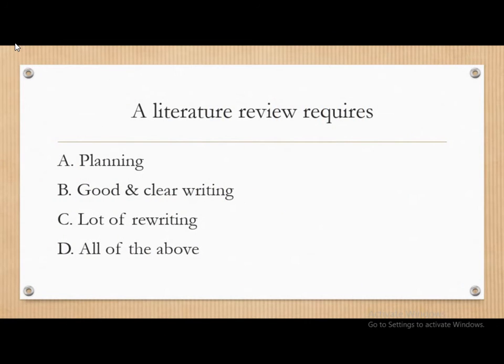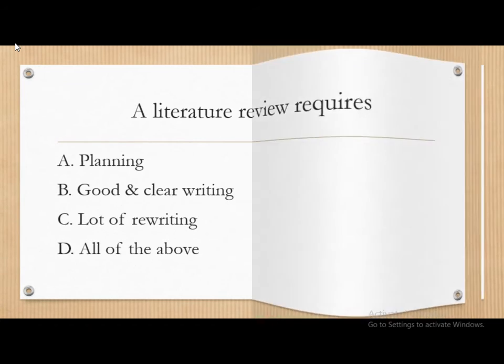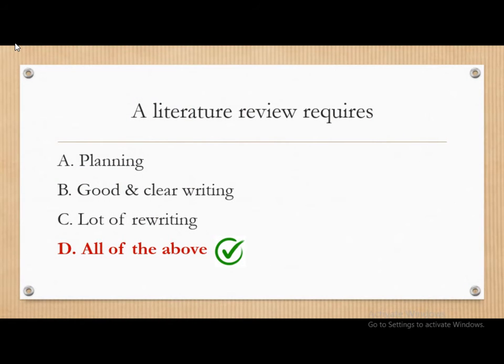Next question. A literature review requires dash. The options are planning, good and clear writing, lot of rewriting, and all of above. And the correct answer is a literature review requires all of the above. That is, it requires planning, lot of rewriting, and good and clear writing.